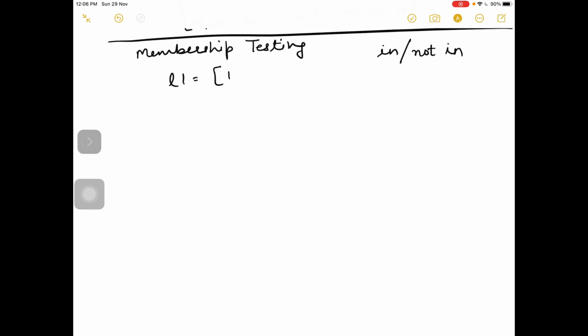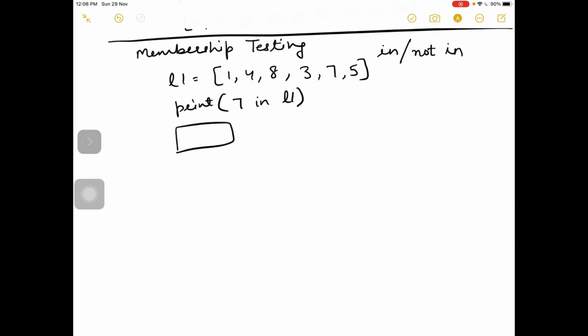Taking an example, suppose I have a list with 6 items and I want to print whether 7 in L1, whether 7 is present in L1, so output will be True because 7 is present in the list.